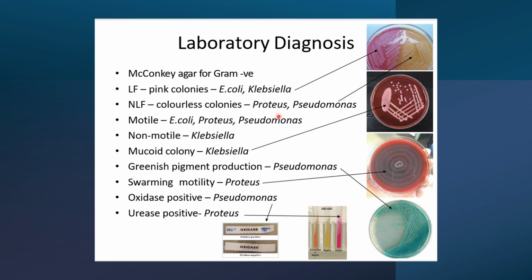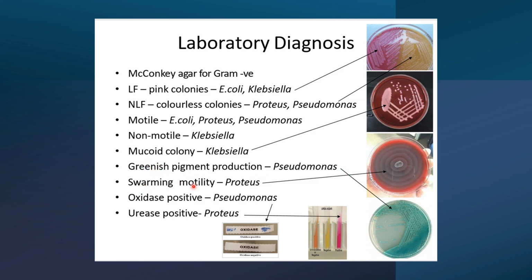So now, as a quick run-through that's more related again to OSPE, but generally speaking, remember we use the MacConkey agar for gram-negative in general, as opposed to the blood sheep agar in gram-positive. Remember, two lactose fermenting, E. coli and Klebsiella, characteristic pinkish appearance, in contrast to the non-lactose fermenting. Again, they're going to be colorless, Proteus and Pseudomonas. We said that the only non-motile is going to be Klebsiella, otherwise all are motile. Remember the mucoid colony, characteristic of who? Once again, Klebsiella. The swarming motility, remember Proteus, the pebble. The greenish pigment, again who? Muna, likes the color green.